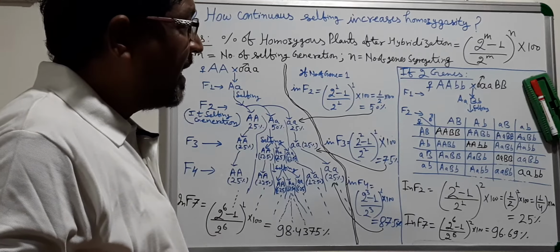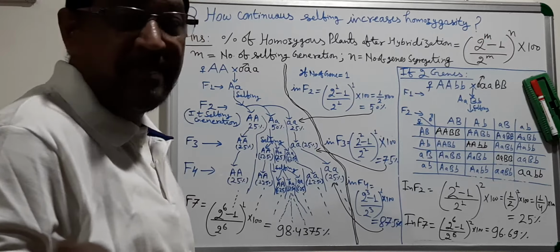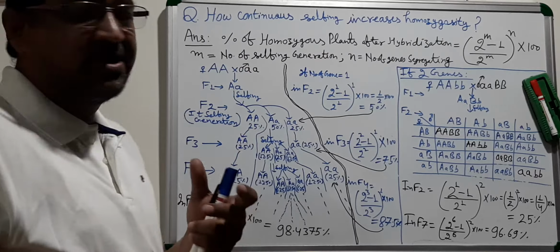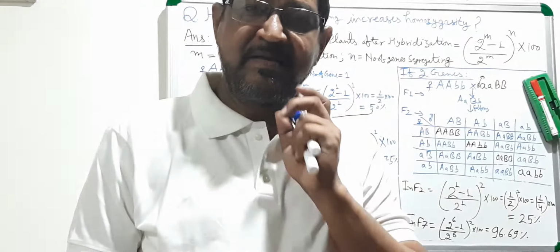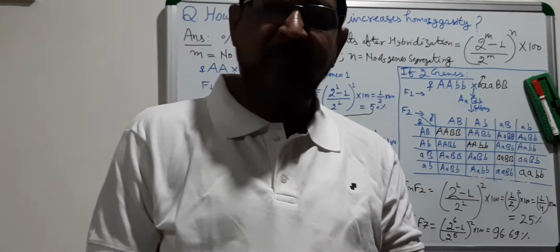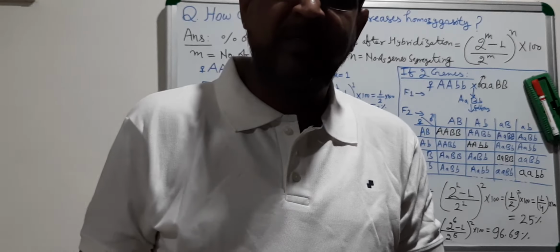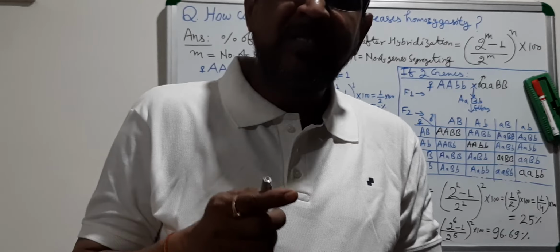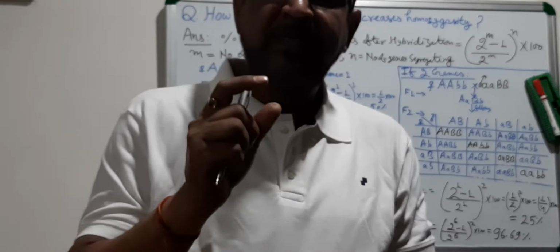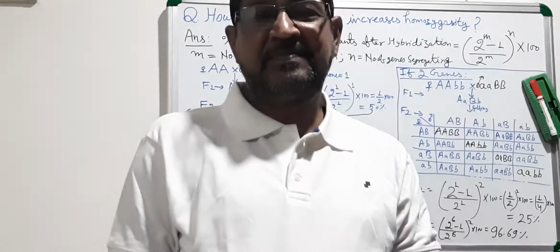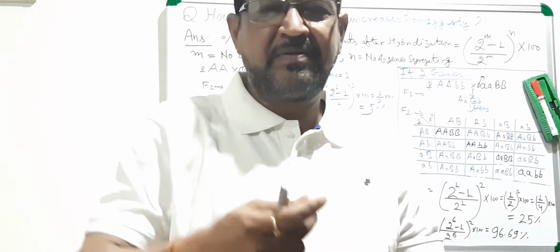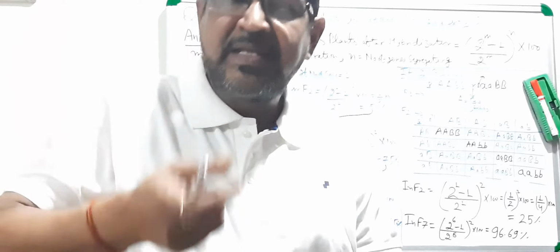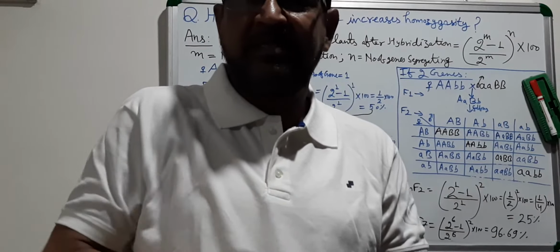Here m stands for the number of selfing generations. What do we mean by the number of selfing generations? If it is F2, this is the first selfing generation, because you made the crosses, grew the F1, and then start selfing.